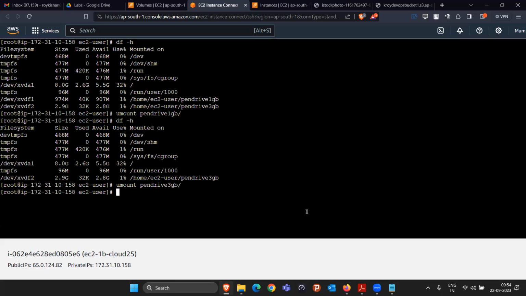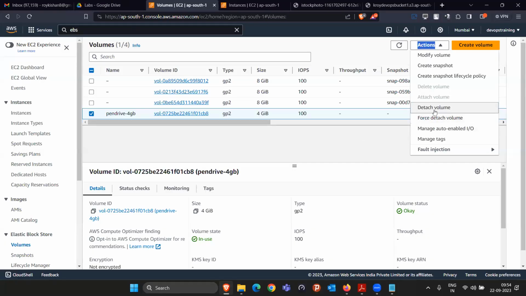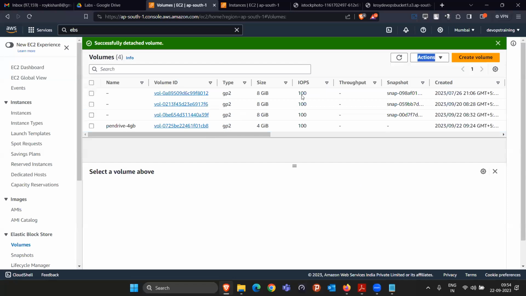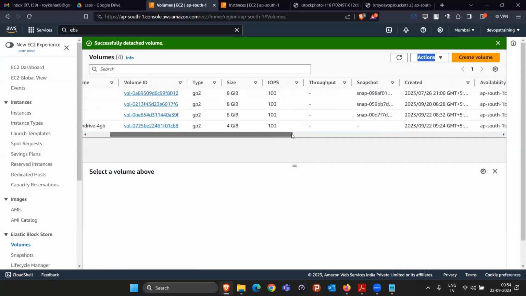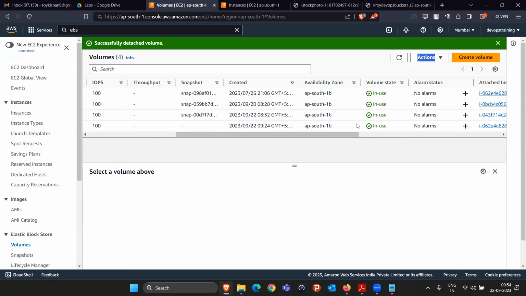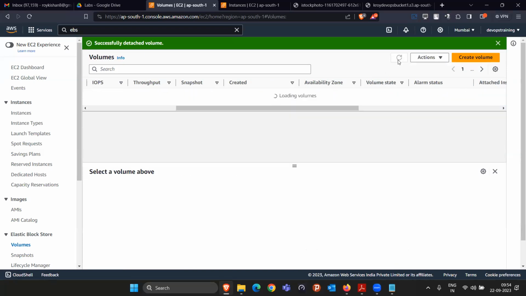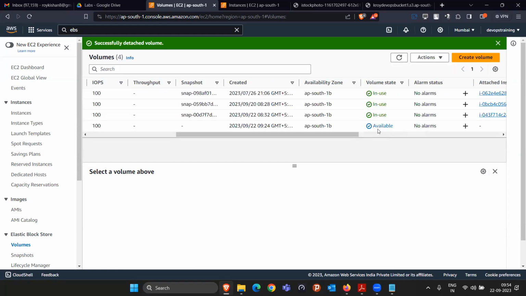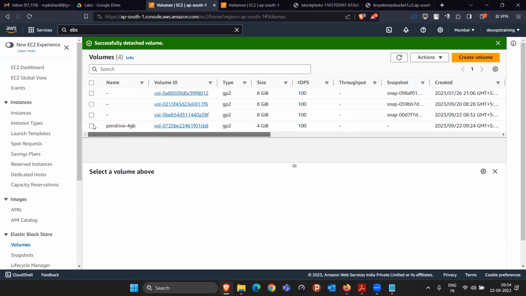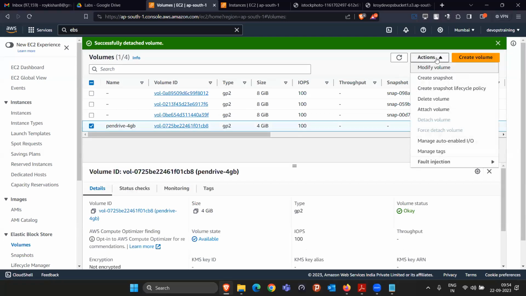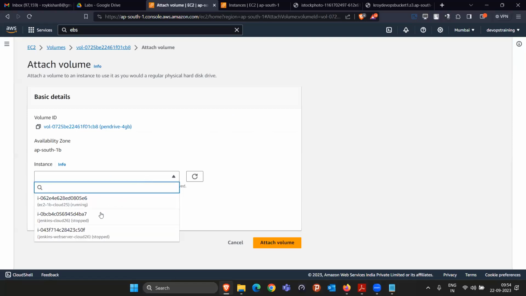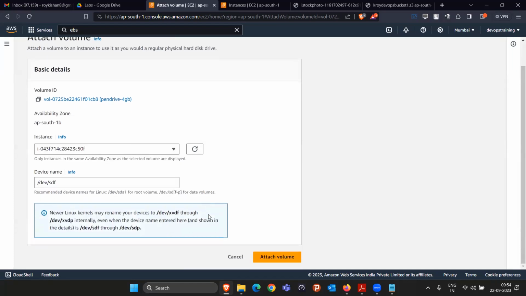That also I removed. Once you remove this, now you can go to the EC2 console and click on detach volume here. This volume will be detached now. Currently, you cannot attach it to another machine because it is in use. But as soon as it becomes available, we can attach it to another machine. See, now it's available. I'm attaching this volume, and this time to a different machine, for example this machine.